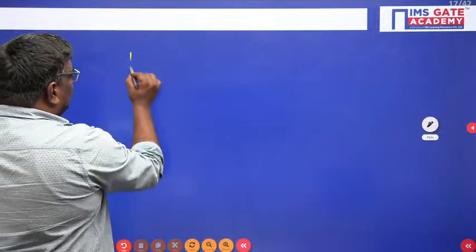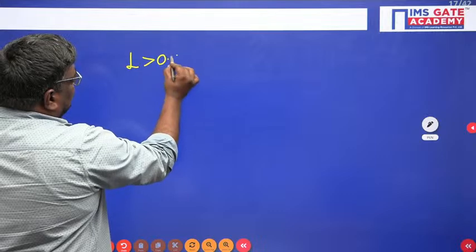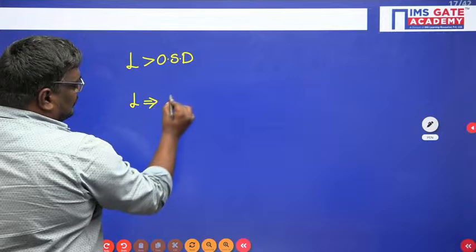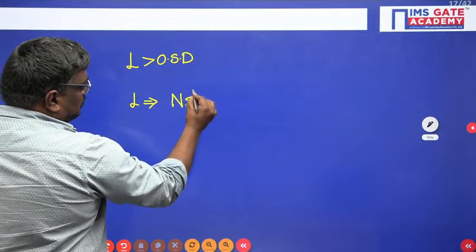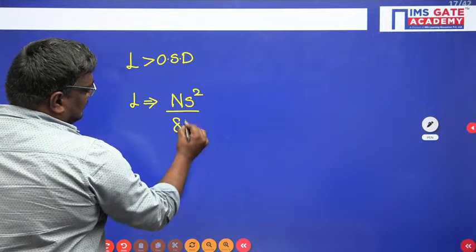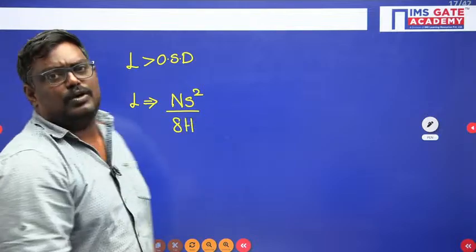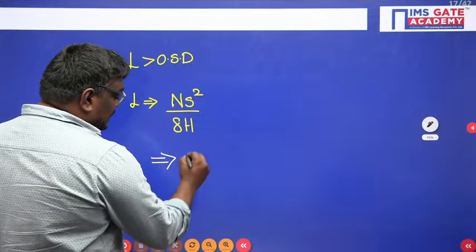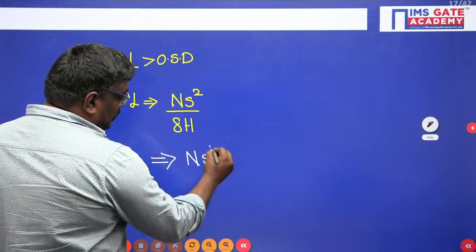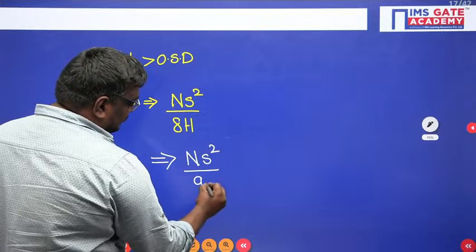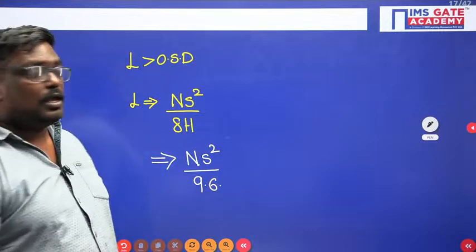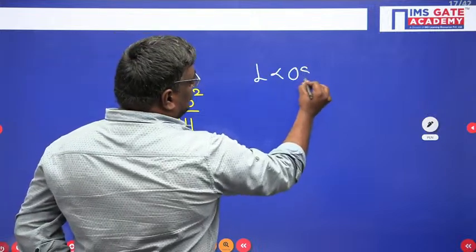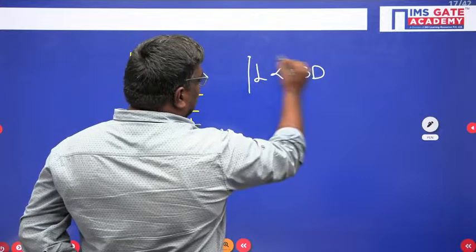Suppose the length of the curve is greater than OSD. The length of the vertical curve is given by the formula NS square upon 8h, where S represents OSD, or you can write this as NS square upon 9.6.